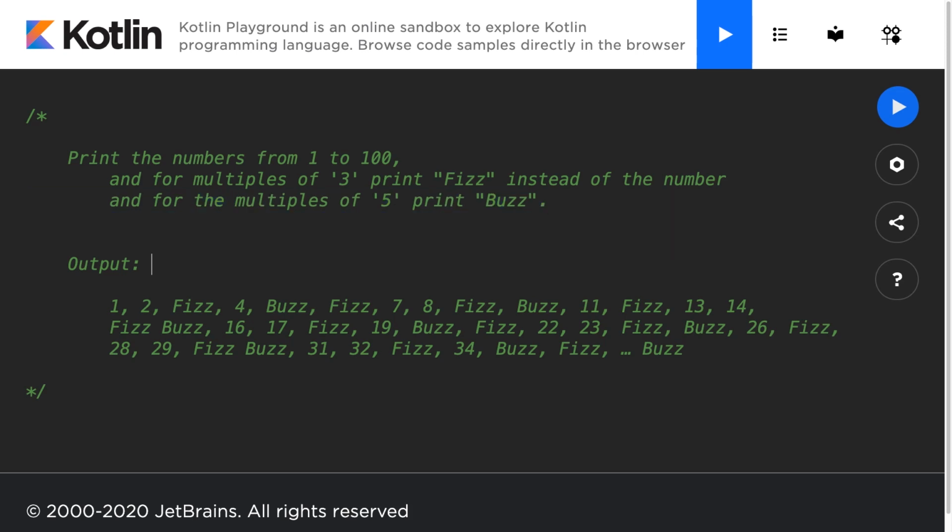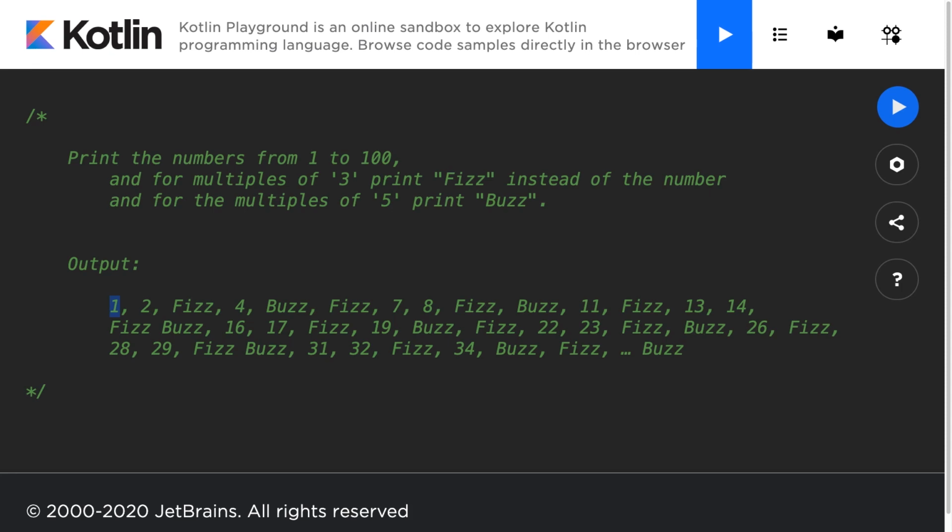As you can see in the output, we have an example of the kind of output we're trying to recreate, where we're beginning with 1, then 2, then we're printing fizz because 3 is a multiple of 3. Then we're printing 4 because 4 is not a multiple of 3 or 5. Then we print buzz because 5 is a multiple of 5. And at 15, which is a multiple of 3 and 5, we are printing Fizzbuzz. It's common to forget to print a number where a number is not divisible by 3 or 5.